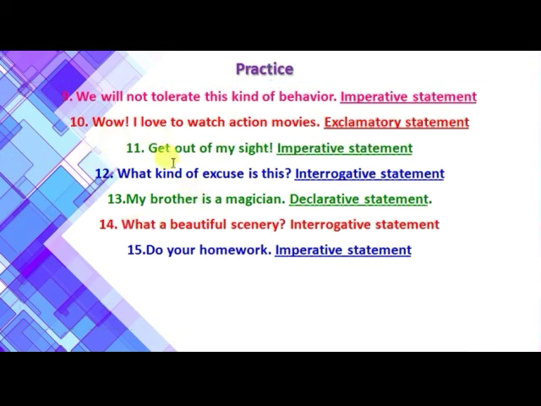The next is, what kind of excuse is this? As you know, the statement is a question, so it is an interrogative statement. My brother is a magician, a declarative statement. What a beautiful scenery, this is an exclamatory statement. Do your homework. Again, this is a command. It is an imperative statement. So here we end the lecture on types of sentences.